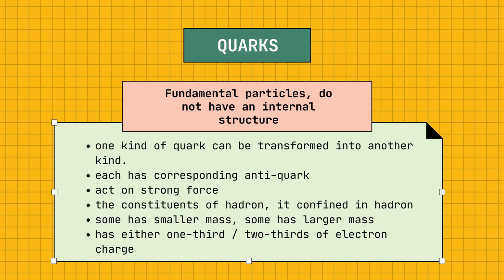Next, quarks also have either 1/3 or 2/3 of electron charge. Quark is a constituent of hadron. It freely moves in hadron without much force acting on it and is confined in it. Once it tries to move further away, a strong force will pull the quark back. Strong force can bind one quark and one anti-quark to form a meson, while when it binds three quarks together, this will form a baryon.